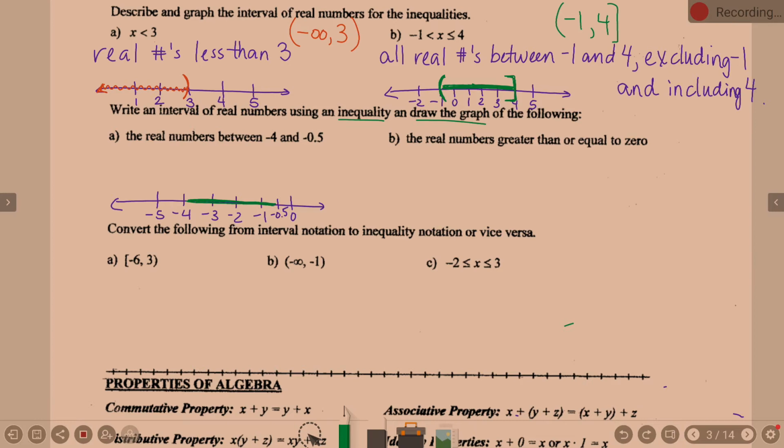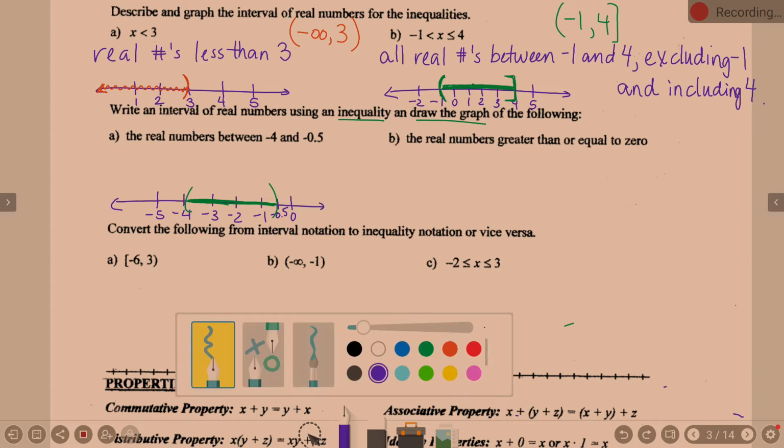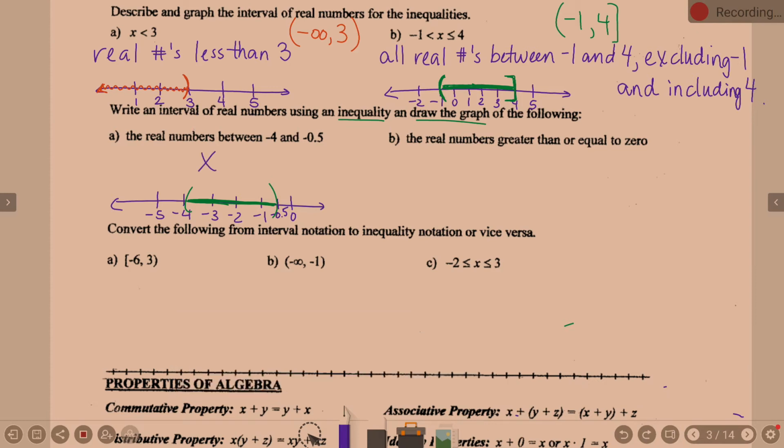Now, important question. Parentheses or brackets? Does it say they're included? No, it just says between those. So what should we assume? I'm going to go with parentheses because it's not indicating that those endpoints are included. Now, as an inequality, when I ask for inequality, I'm talking throw me an x and throw me some less than greater than signs.